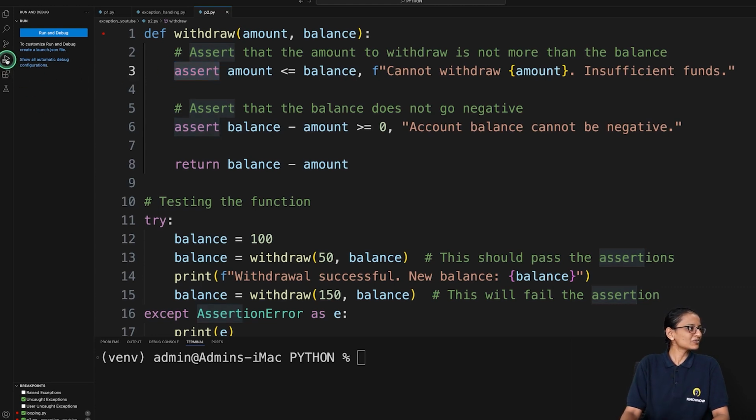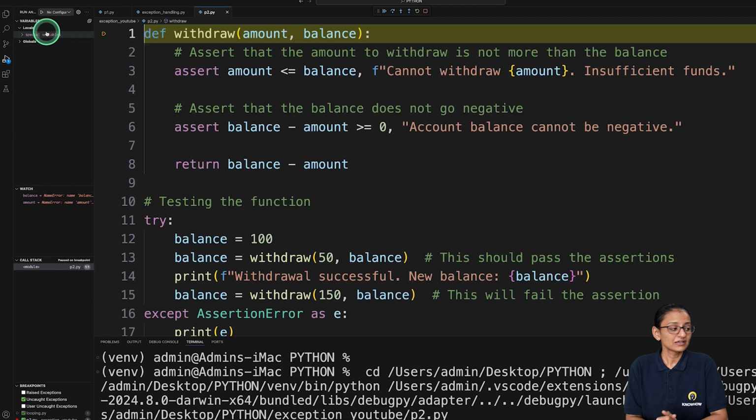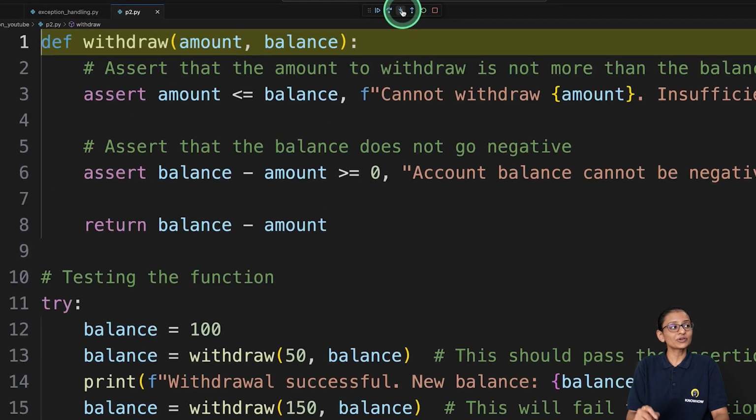For that you need to click here and click on run and debug. So your program execution will start, but in debug mode. Here you can see that this highlighted line is coming, showing that the program is in debug mode. Using this you can go to the next step, and using that you go to the previous step. So step out and step in. And here is step over, that means if a function is being called, it will skip and come to the next instruction. But I want to go step by step, so I am selecting this.